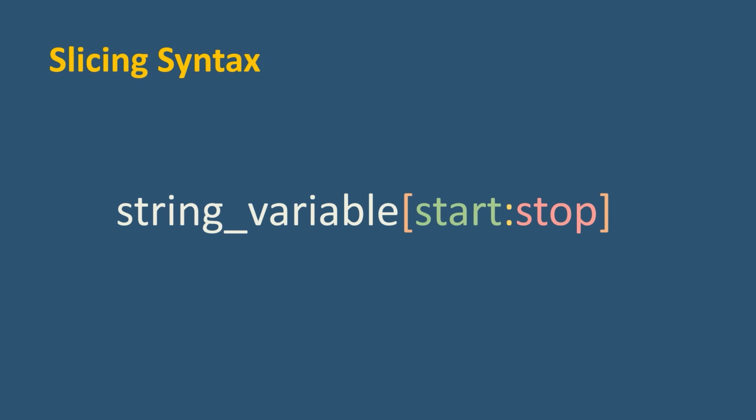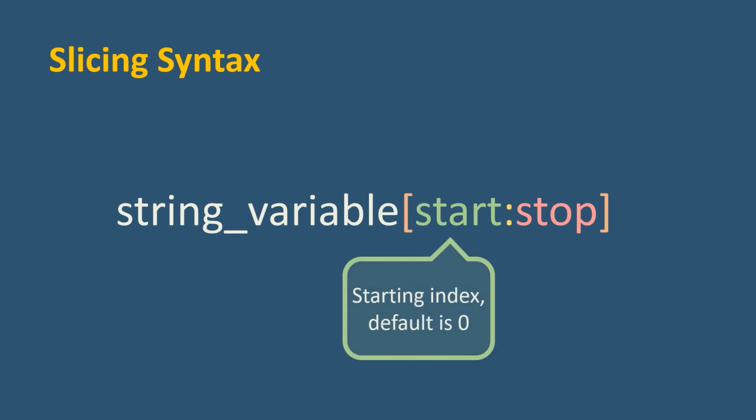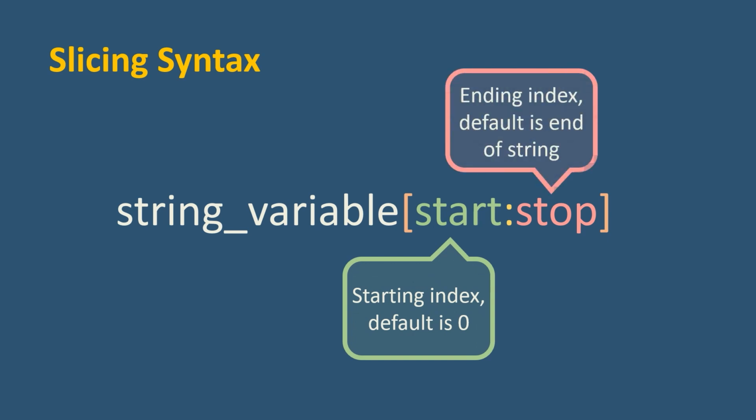Both arguments are optional. Start is the starting index where the slicing of the string starts. It's included in the result. If not provided, slicing starts at index 0. Stop is the ending index where the slicing of the string stops. This index is excluded from the result. If not provided, slicing continues to the end of the string.